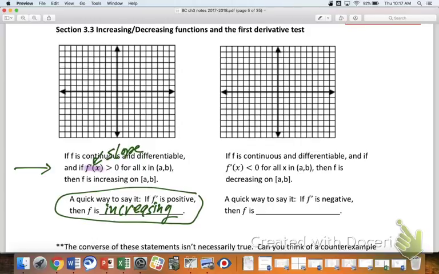So then, of course, if you have the same conditions and f prime is negative on the interval, then f is, bless you, decreasing. Quick way to say it: if f prime is negative, then f is decreasing. So just as a public service to our friends Jeff and Jaden, AB people, maybe you remember this. This is kind of the first of some if-thens, right? If f prime is positive, then f is increasing. And there's a bunch of other if-thens.